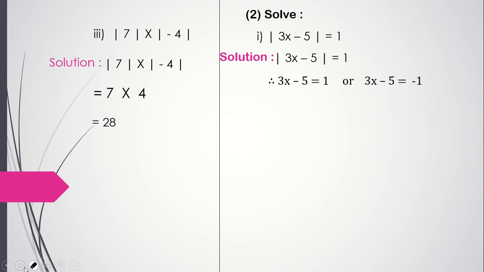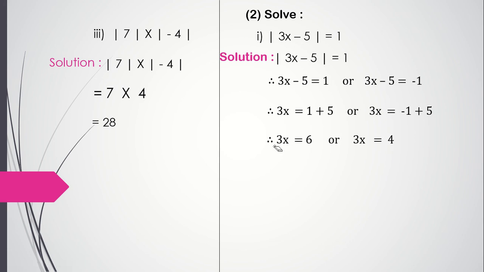minus 1 plus 5. So next step we will get 3x is equal to 1 plus 5, or 3x is equal to minus 1 plus 5. 1 plus 5 is 6, or 3x is equal to minus 1 plus 5. Minus 1 plus 5, different signs are there, so that's going to be plus 4.